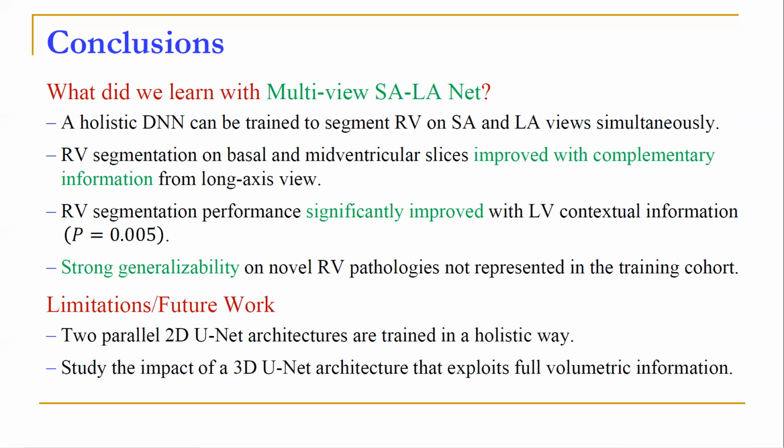Also, we focused on a 2D U-Net architecture instead of a 3D U-Net architecture. An interesting aspect would be to explore the efficacy of a 3D U-Net architecture that exploits fully volumetric information and see if it leads to improved performance in RV segmentation.